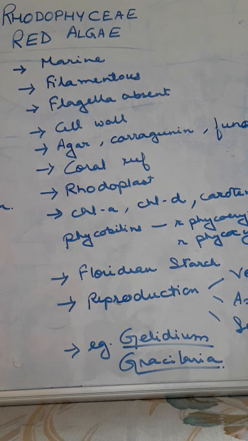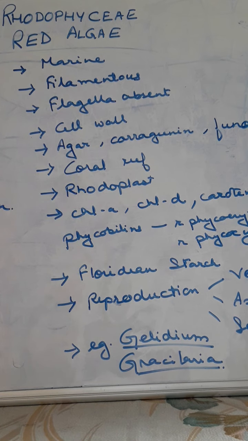After studying the classes individually, it will be easier for you to compare the green, red and brown algae together. While you are doing the comparison, take out the different points and write them properly, so that afterwards it becomes easier for you to study. That difference between red algae, brown algae and green algae is very important. So go through the books also, and if you have any doubts, please tell me.